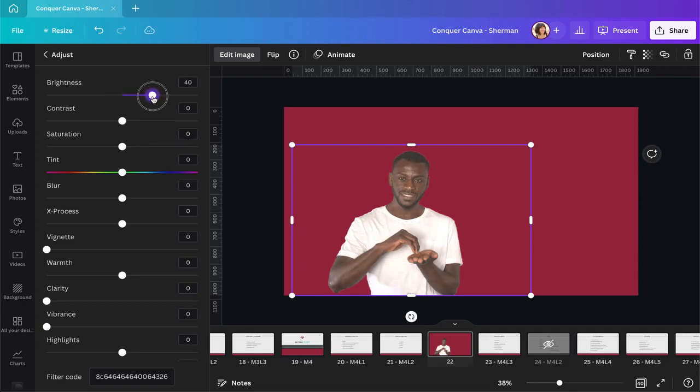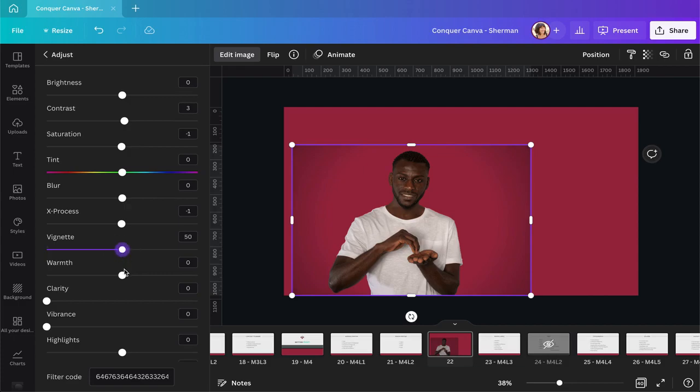So you can adjust the brightness, make it brighter or darker. You can increase the contrast or decrease it, increase saturation or decrease it, change the tint of your photo, make it blurry. XProcess does a special effect with colors. You can create a vignette, which gives a little frame around it. After you remove the background, this is probably not what you want to do, but it's an option. It puts the highlight on the center of the picture by darkening the corners.